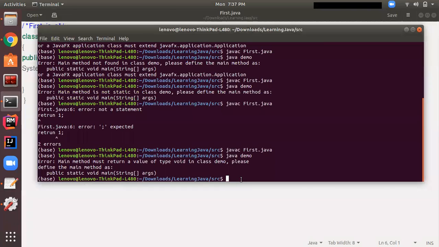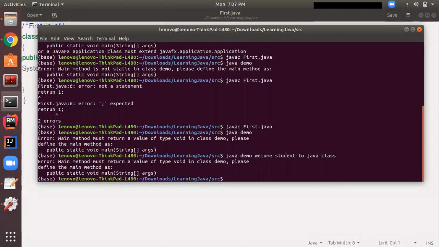So I'm running it again, java demo, and I am passing this as: welcome student to Java class. These are the arguments I have passed, so this is 0, 1, 2, 3, 4. After a space, it's considered another argument. So I have passed 5 arguments.